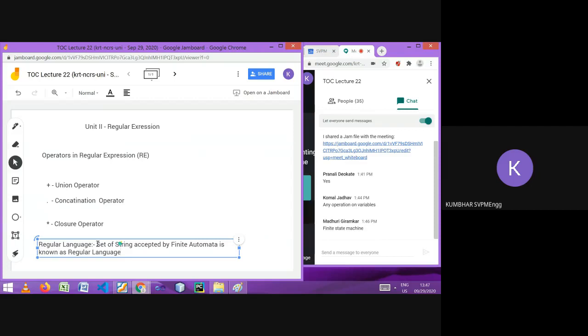So if this is the regular language, the set of strings accepted by finite automata, then what is the regular expression? Let me go for it. I think it doesn't go down. But let's try.